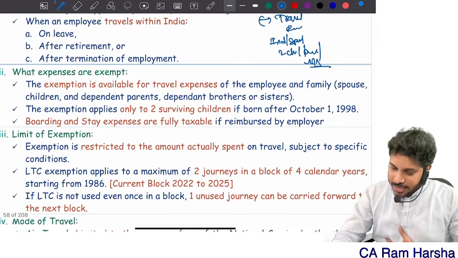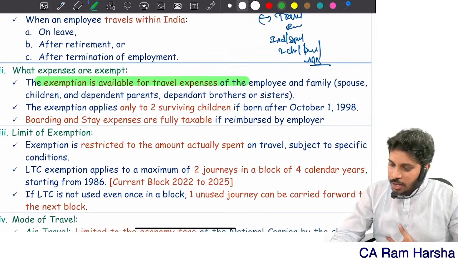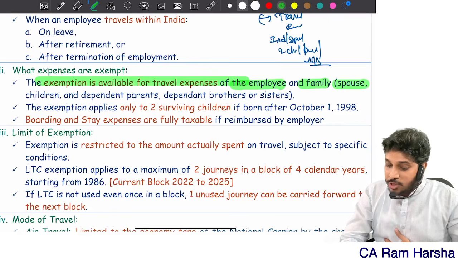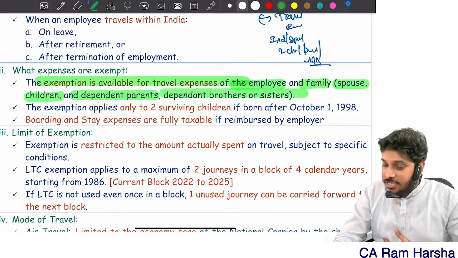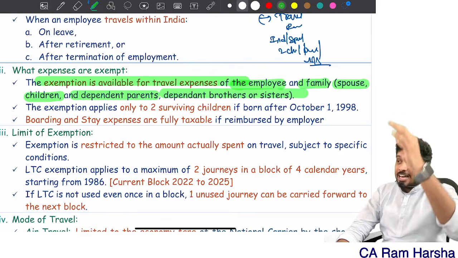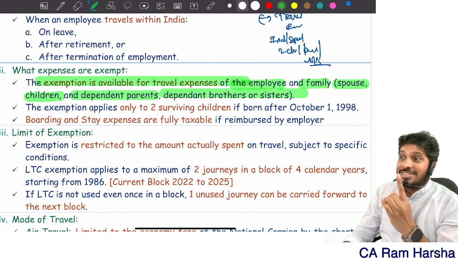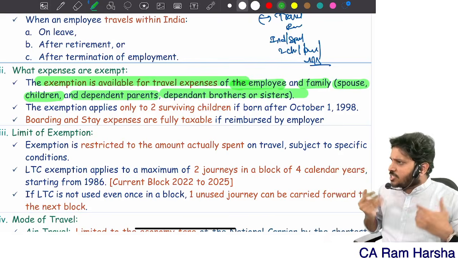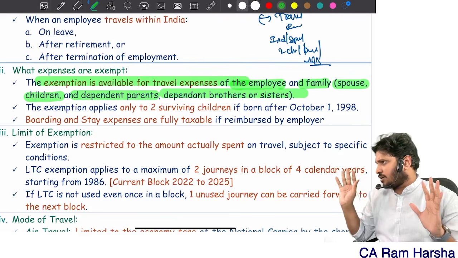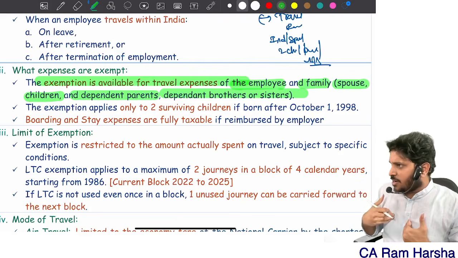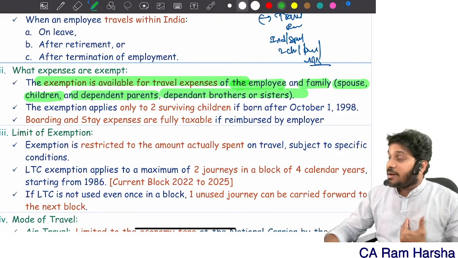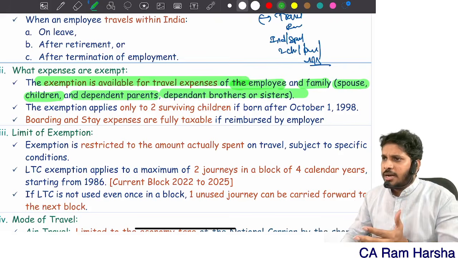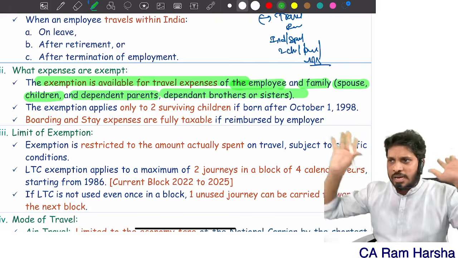Yeah, you see, the exemption is available only for whom? Employee and his family. What does family mean? Spouse, children, dependent parents, dependent brother or sister. In entire perquisites, family members means brother and sister included, parents included, provided they must be dependent. Children and spouse can be dependent on me, maybe independent also, doesn't matter. Dependent means they don't have income, they are depending on me for livelihood. Not dependent means they have their own incomes. That's the meaning. Are you clear?